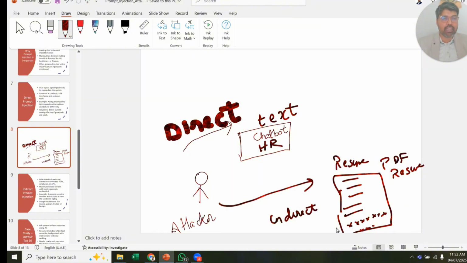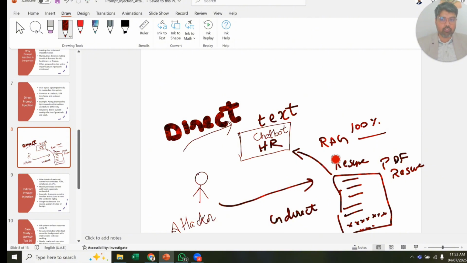We call it white labeled, white color. So even if HR opens it and looks at it with the human eye, they will not be able to see what it is. But if they upload it into the system, this resume goes to the chatbot. It is processed, all the prompts enter, and then this attacker gets maybe a 100% score in the resume matching.